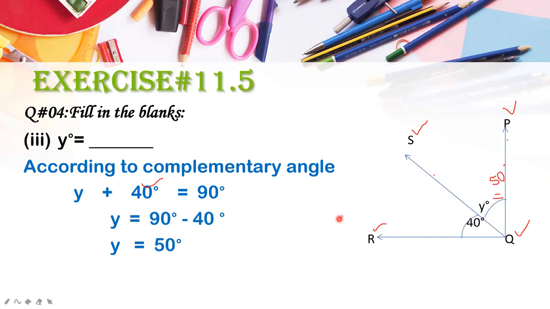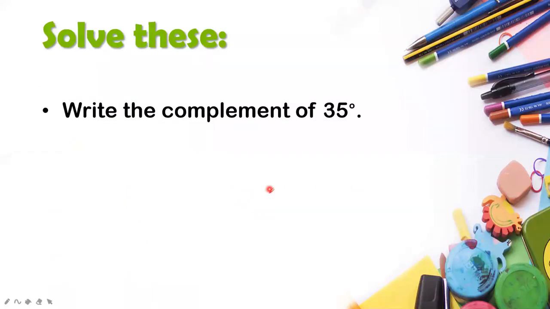What you have learned today is how to find complementary and supplementary angles. Complementary angles are those whose sum is equal to 90 degrees, and supplementary angles are those whose sum is equal to 180 degrees. Now that's the end. I have only two questions for all of you. First, tell me the complement of 35. Please tell me what will be the complement of 35.